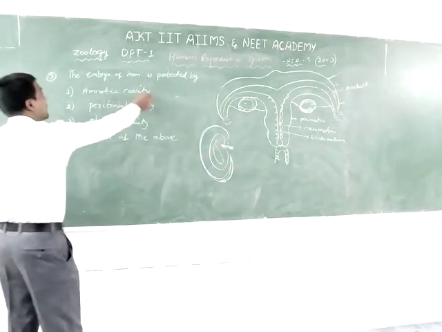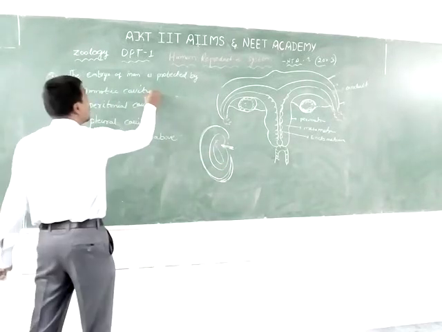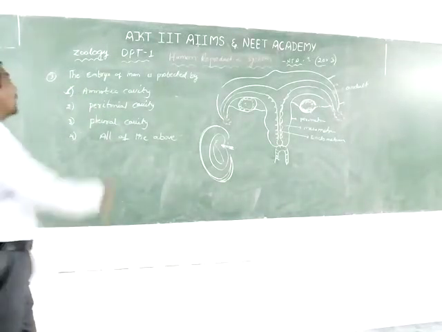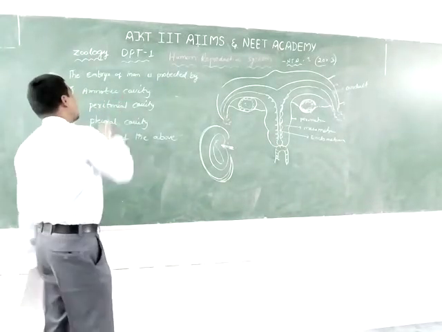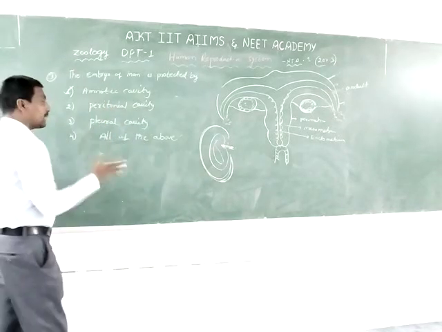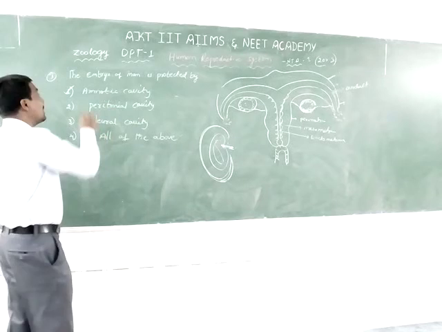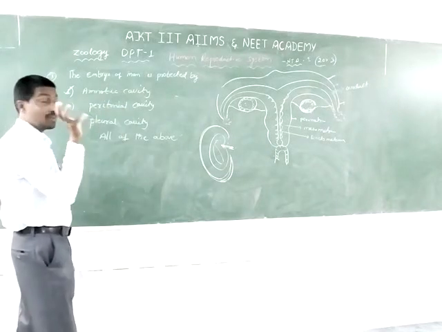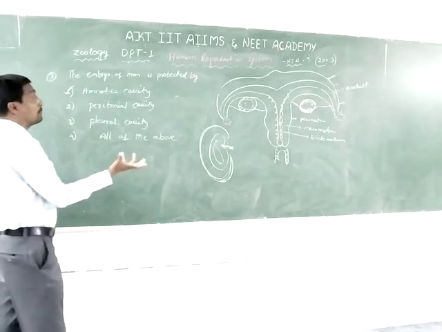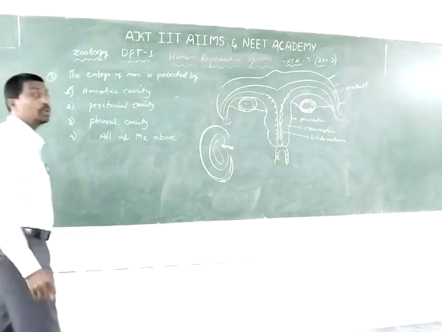Direct question, this one. The amniotic cavity's important role is to protect the embryo. So this is known as the amniotic cavity.